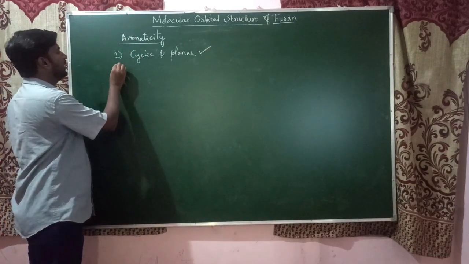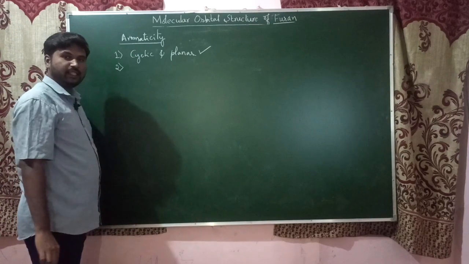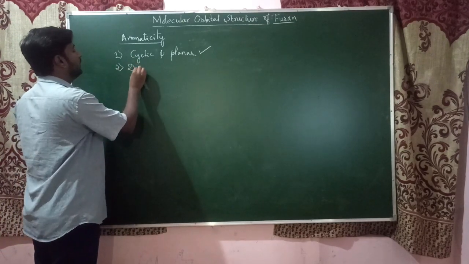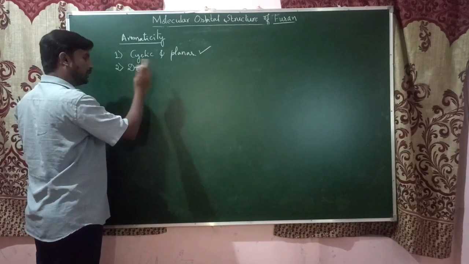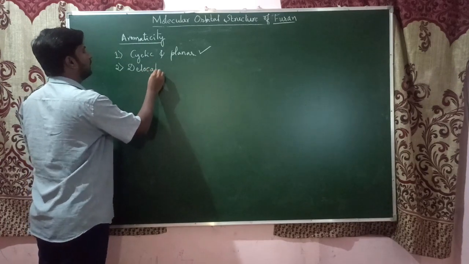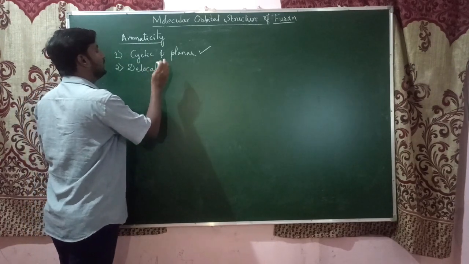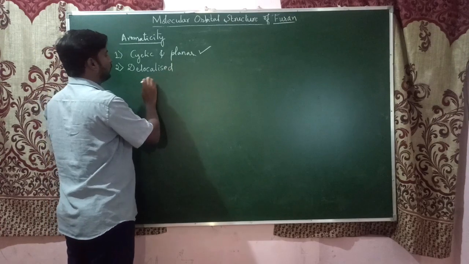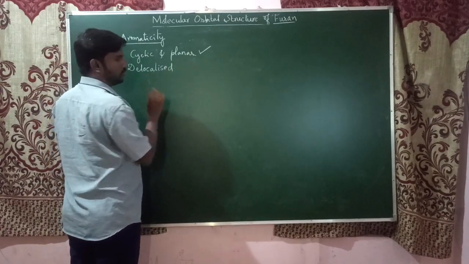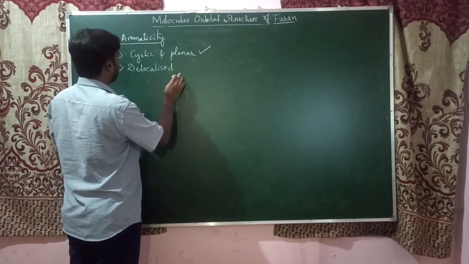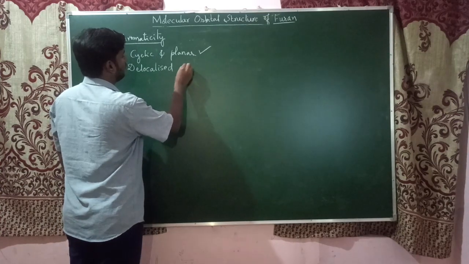The second criterion is that the compound must show delocalization, that is, it must contain delocalized electrons. There are totally 6 delocalized pi electrons in the case of furan.